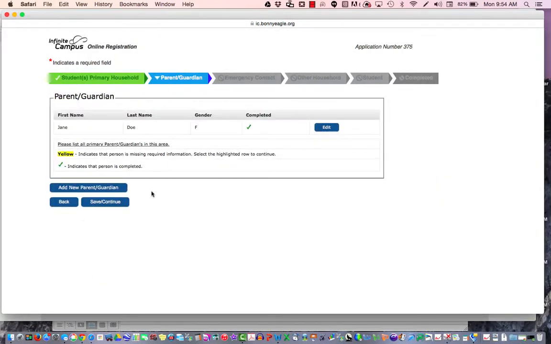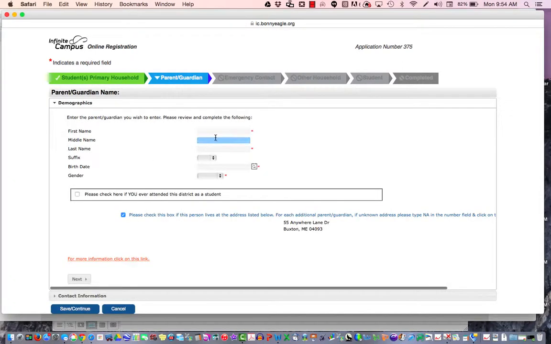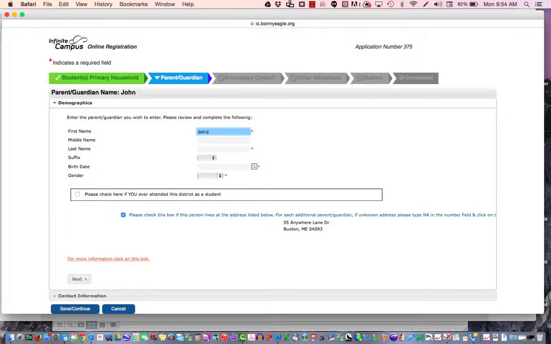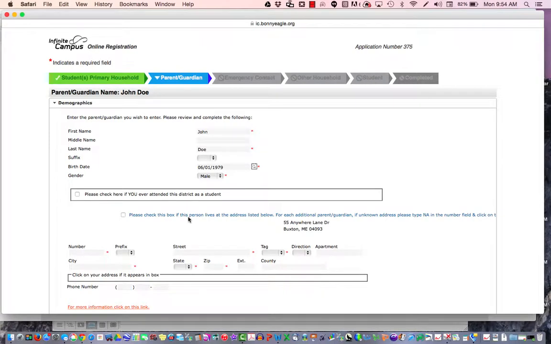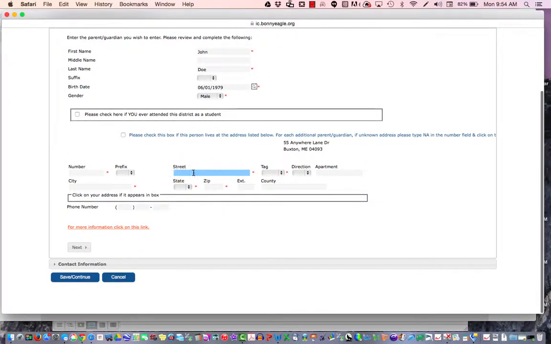If there is another parent or guardian that needs to be entered, you'll click on Add New Parent or Guardian. Put in their first name, last name, the birth date, the gender, if they ever attended this district as a student. If they live at this address, the same address that you first entered, you can leave this checked. If they do not live at this address but live in another household, you can uncheck the box and type in their address in here.